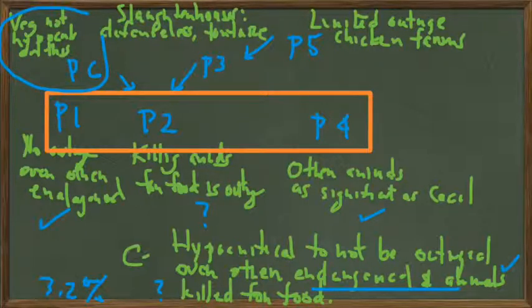We also note that other animals kill for food. This is the weakest point of the argument.